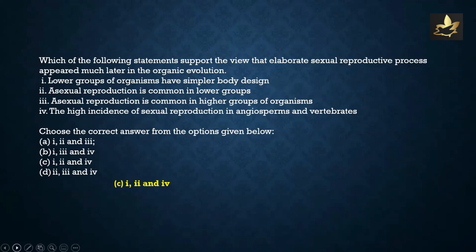Not true. The high incidence of sexual reproduction in angiosperms and vertebrates. Yes, angiosperms and vertebrates do exhibit high incidence of sexual reproduction. So among options A, B, C, and D, we have option C as the correct option here. That is 1, 2, and 4 are true statements.